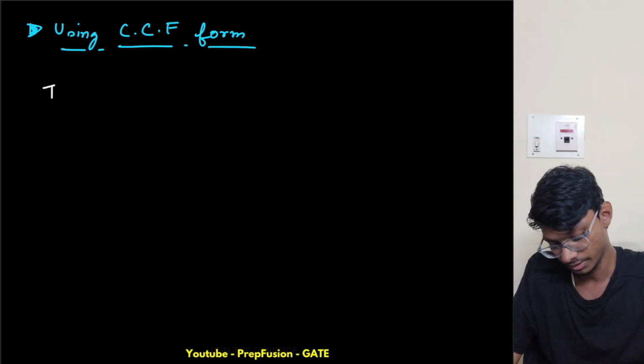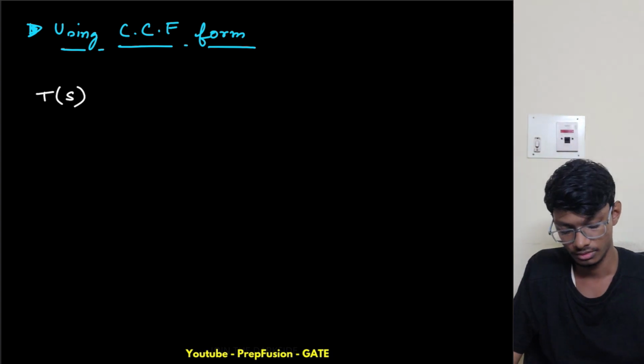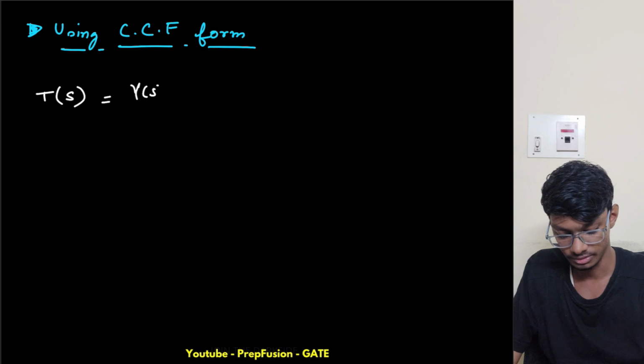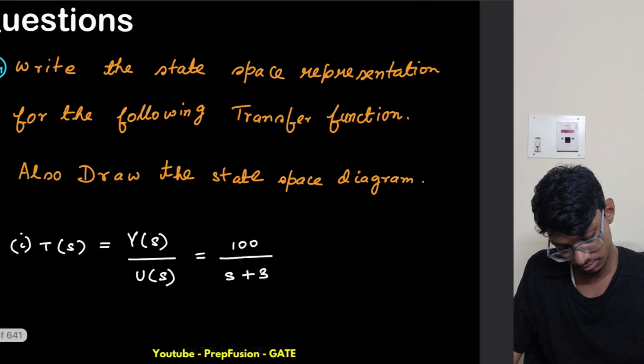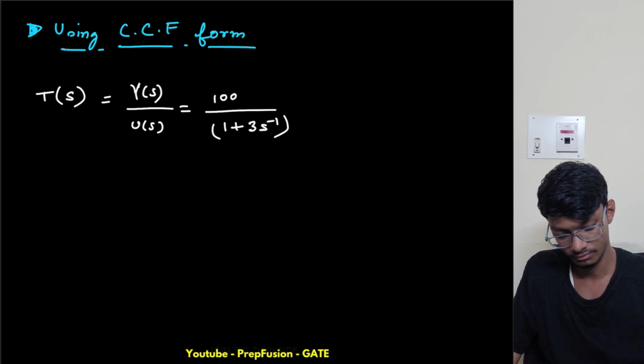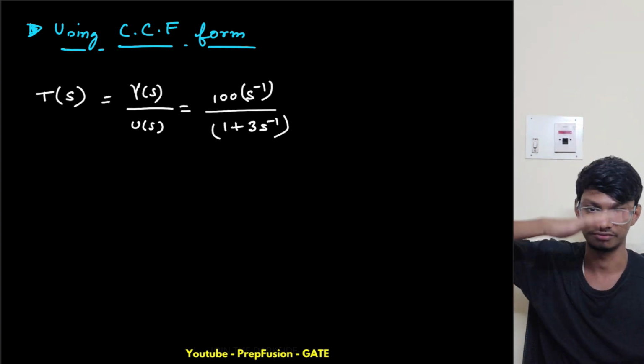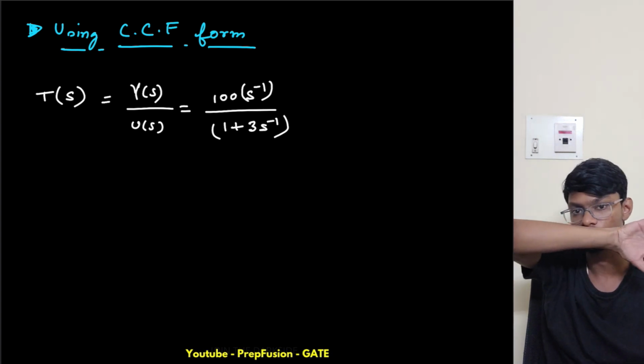So for my CCF form, my transfer function is given like this, U of s equals 100 by... s inverse. I multiply the highest power with the inverse, or take the common of the highest power.